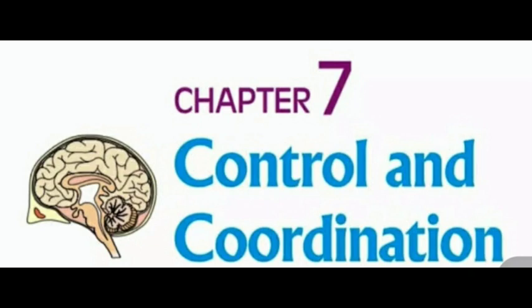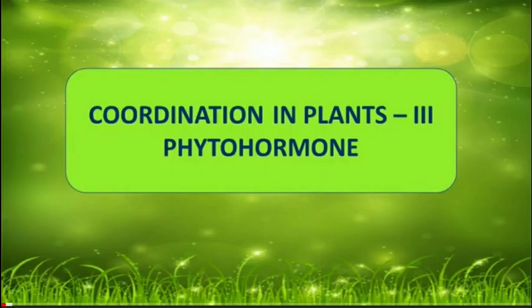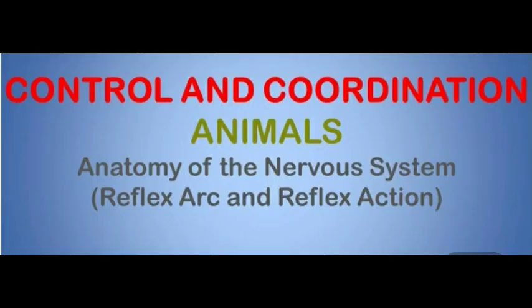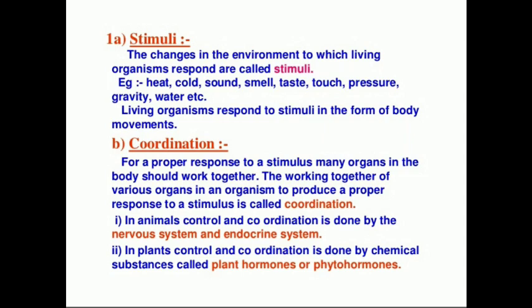In previous classes, we had a discussion about coordination in plants, isn't it? Right, how the coordination takes place in the plants with the help of the hormones, that is phytohormone. In today's class, we are going to see about the coordination in animals, how it takes place with the help of the nervous system. Before moving to the topic, first we will see some terms about it.